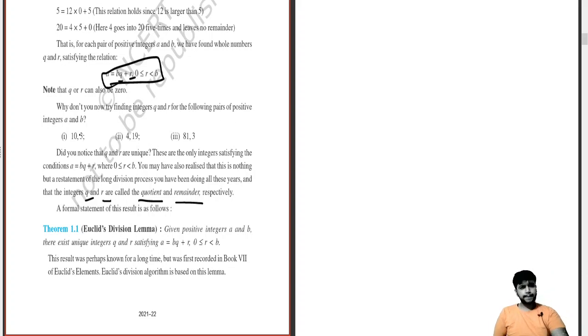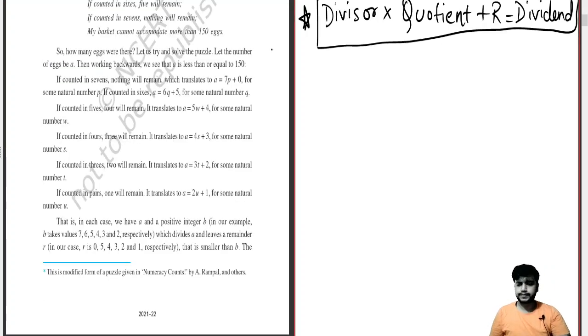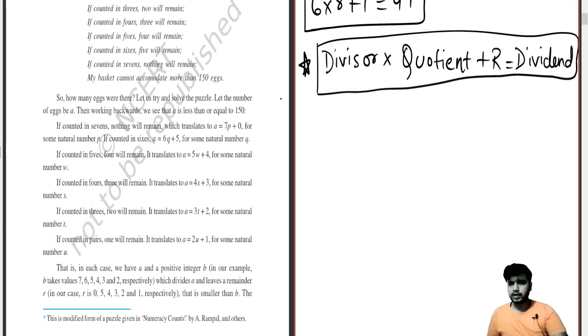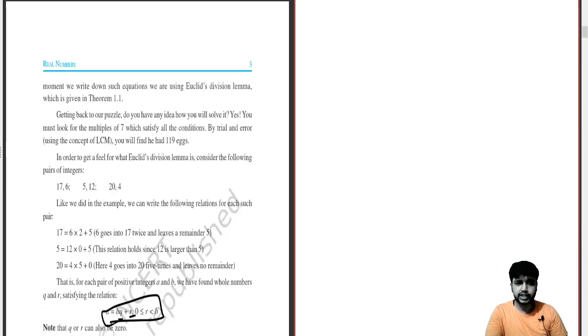See over here, 10 and 3. Okay, they have not written it over here. So let it be. I have told you, so remember this: divisor, dividend, quotient, remainder. This should be remembered by every student at any pace of class. It's very important. Okay, so moving on further, we will be dealing with Euclid's division lemma.